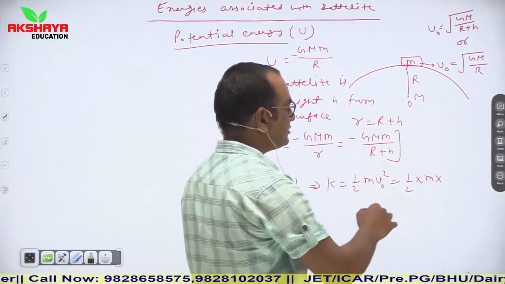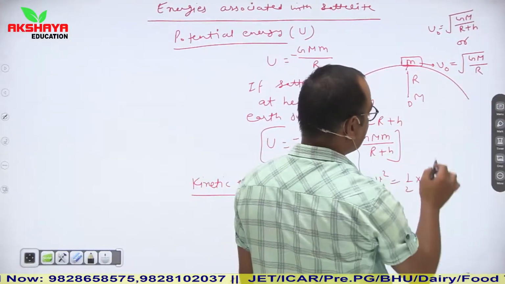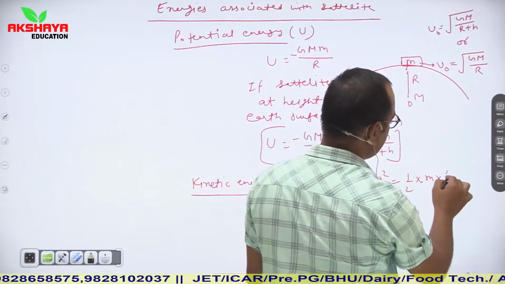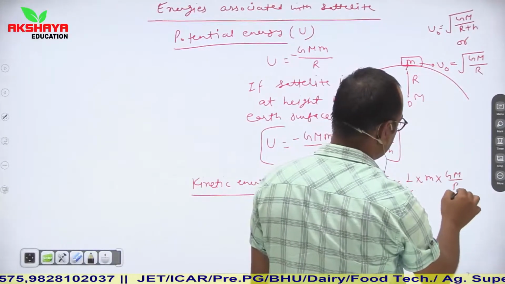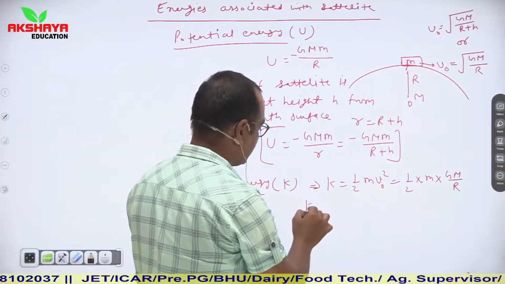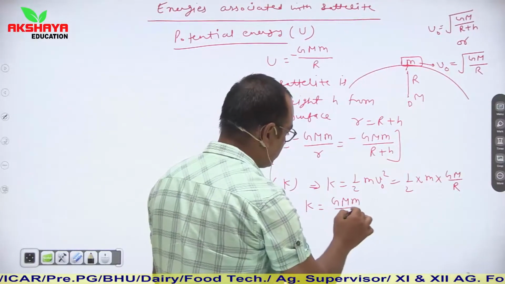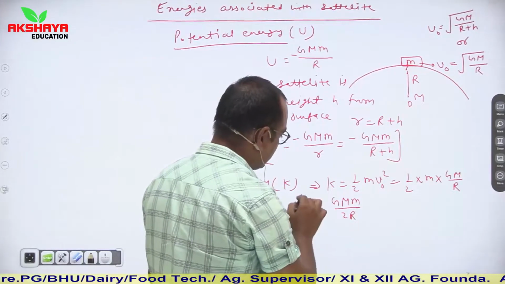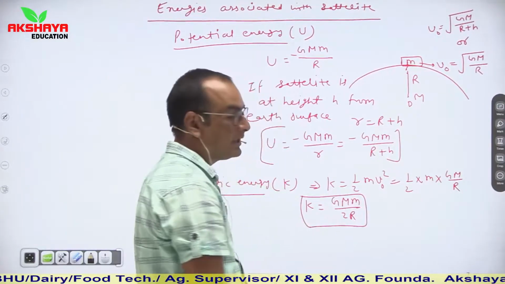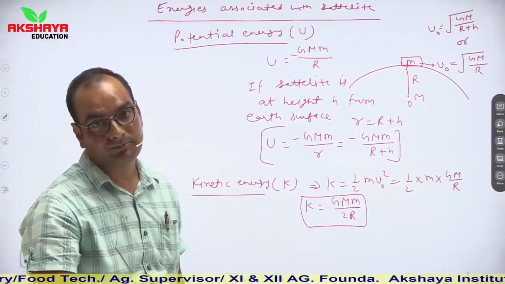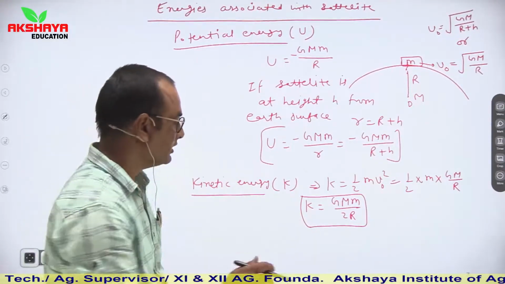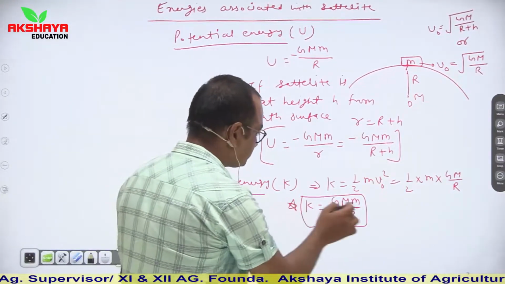So in both situations, first at earth surface, its square is G capital M upon R. So we can say that kinetic energy is G capital M small m upon 2R. Its value will always be positive because kinetic energy can never be zero. So it will be positive here.